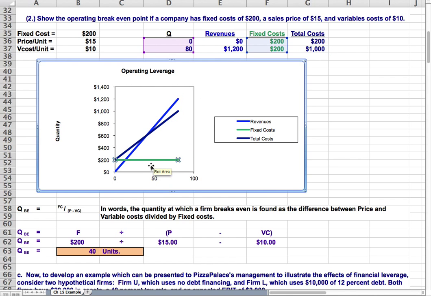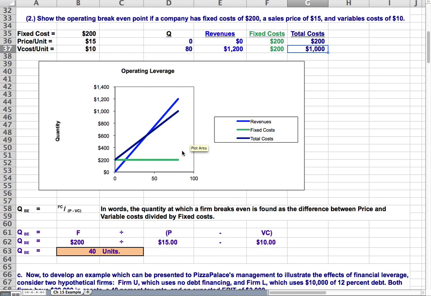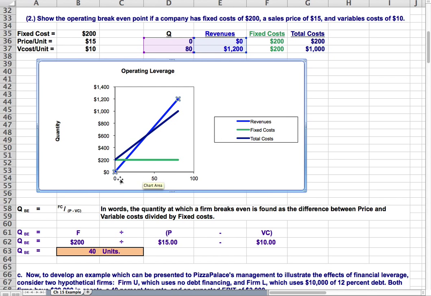So no matter how many you sell, 0 or 80, your fixed costs are the same, $200. Your total costs increase, so they're at a minimum $200, starting at the fixed costs, and then they increase variably from there up to $1,000 at 80 units sold. Revenues also increase from 0 to 1,200, going from 0 units sold to 80. So you can see this is the break-even point at which you start achieving profitability, revenues minus total costs.